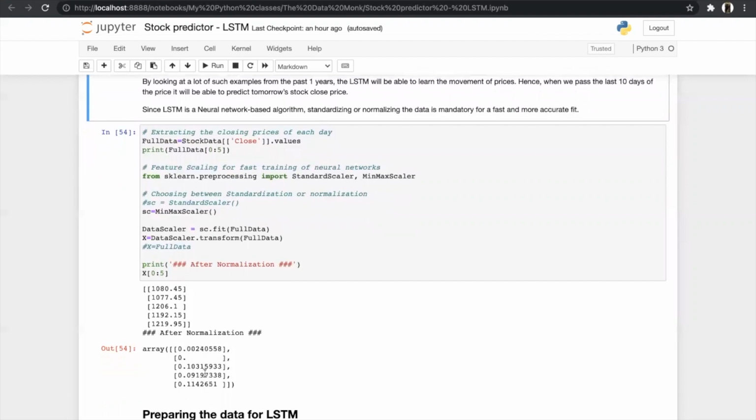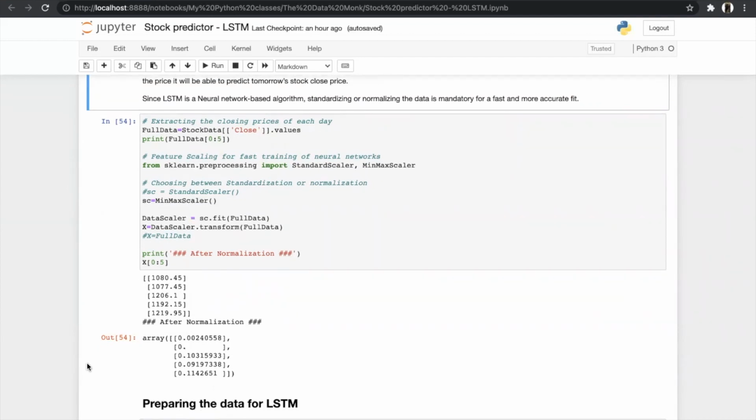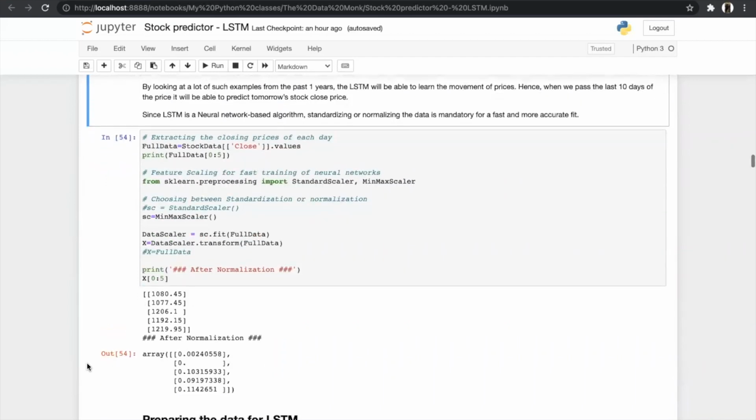And how does it convert it? As you can see, 0 means the lowest price in our data set, and 1 means the highest price in our data set. So with respect to the minimum and the maximum, our other prices get changed with the ratio of these two. Then after normalizing the data, we will prepare the data into our training and testing set.